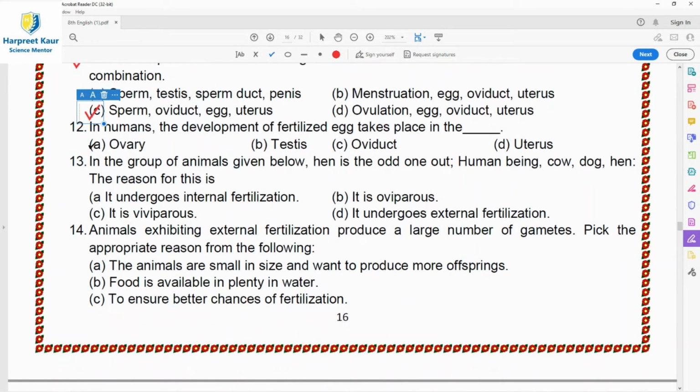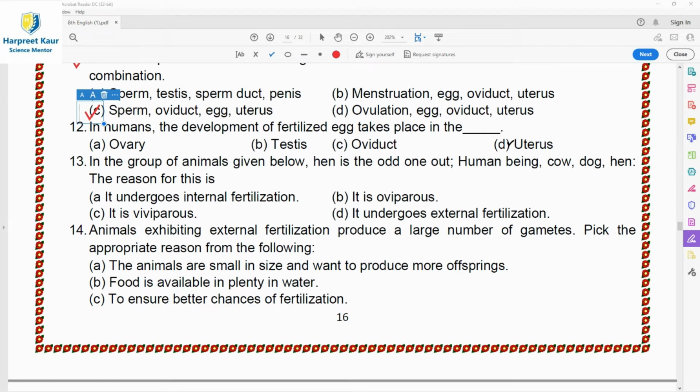Then question 12. In humans, the development of fertilized egg takes place in the... So the fertilized egg is called zygote. Zygote, we did earlier, it attaches itself to the wall of the uterus. So further development takes place in the uterus.